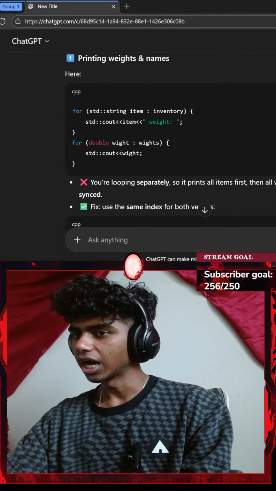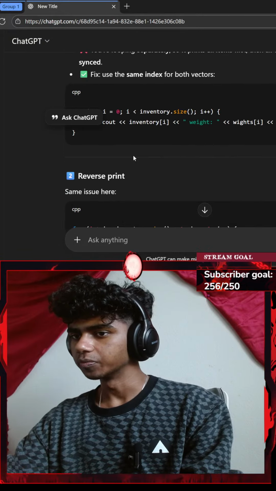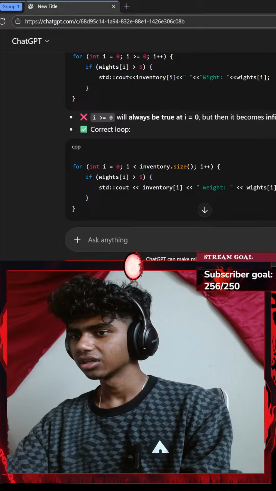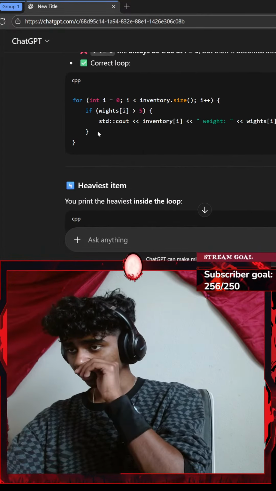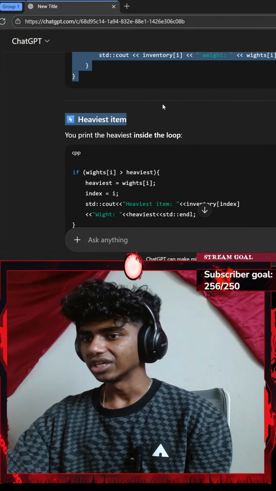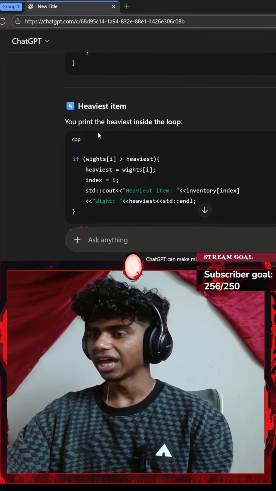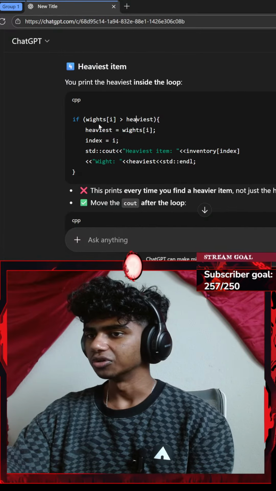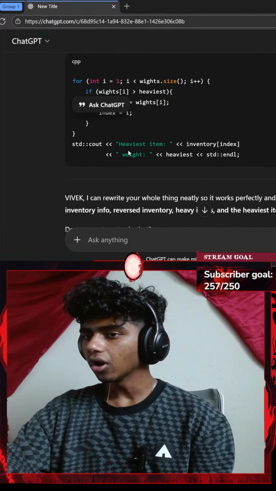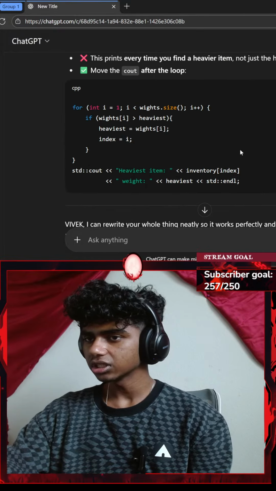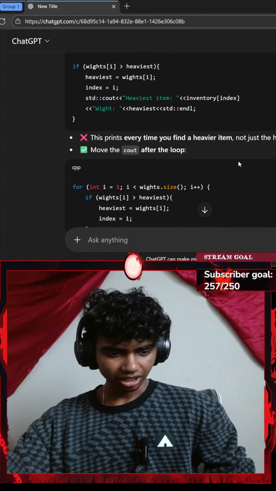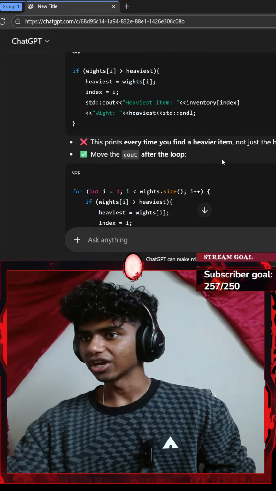Okay, what I did, I used 2 different for loops. Reverse print, okay. 2 separate loops, that is correct. So for getting my heaviest, I go with this for every integer i equal to 0. Heaviest item: if you printed the heaviest inside the loop, I gotta print it outside the loop. Weight at index of i is greater than heaviest. Honestly, I do understand what happens here. I will go through this next stream because this stream I actually gotta go, guys. I got a homework due in like 5 hours and I gotta complete that.